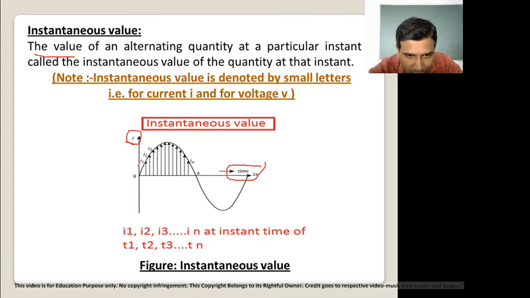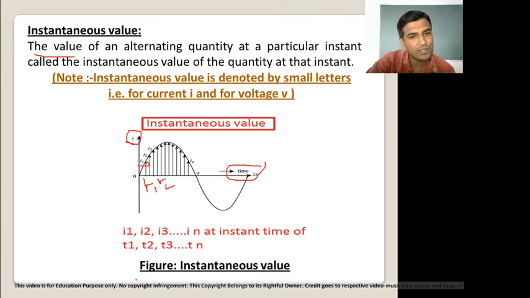Now this value of current is I1, the next value is I2, the next value is I3. When current is I1, time is T1. When current is I2, then time is T2. That means at the time instant T1, the value of current is I1, and I1 is called the instantaneous value. Now the instant of time changes. Time T1 becomes T2, then the value of current becomes I2. I2 is also an instantaneous value, obtained at the instant T2.